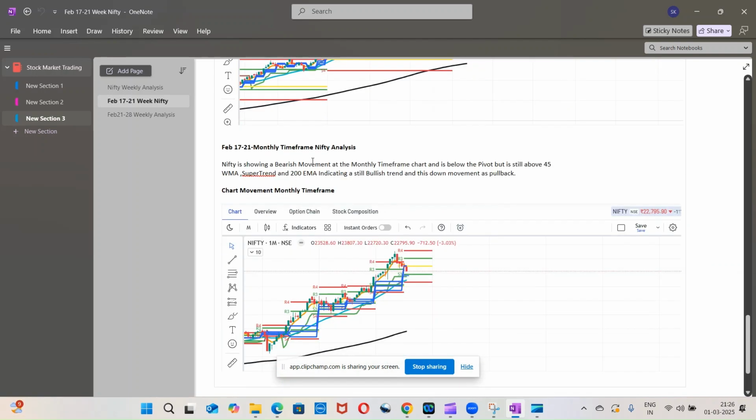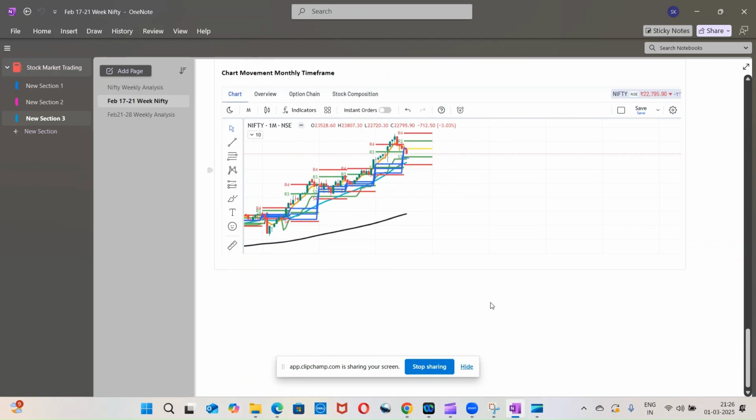Coming to the monthly time frame, it is bullish actually. It is still in a bullish phase, but it is coming down. The chart is still above the 45 WMA, the super trend as well as the 200 EMA, so it indicates a bullish momentum only, but a pullback is seen on the monthly time frame.